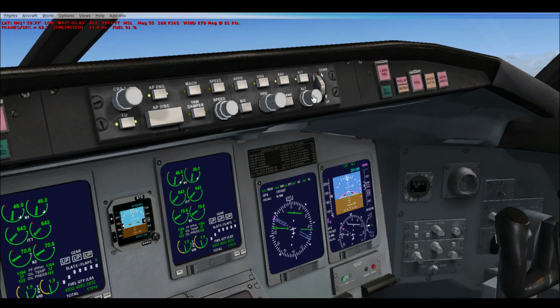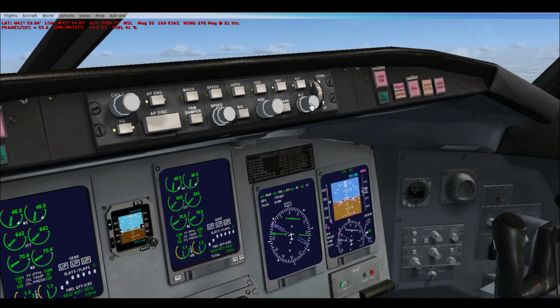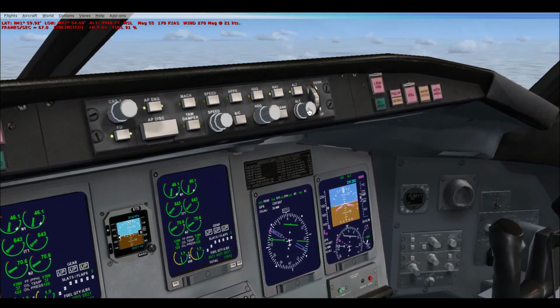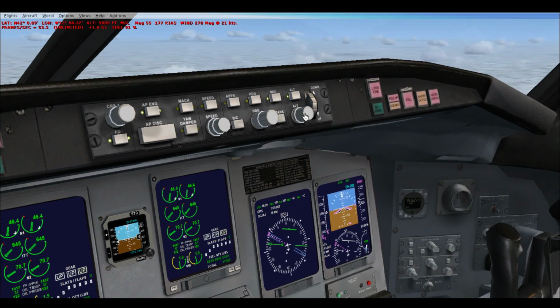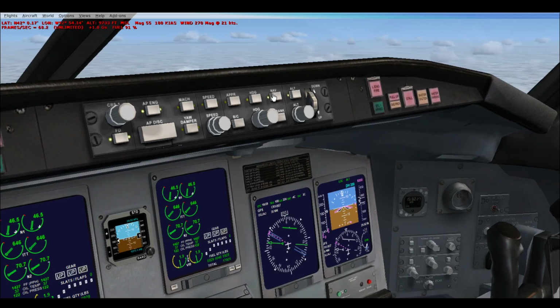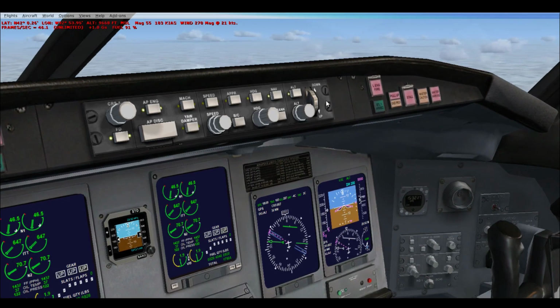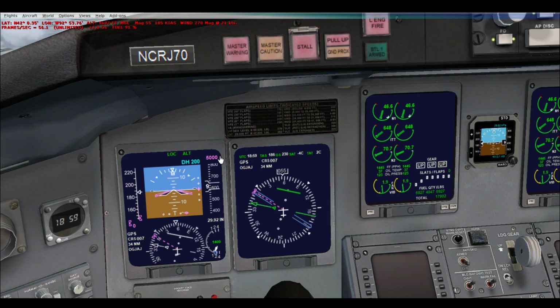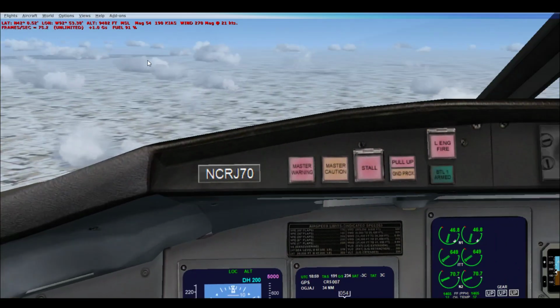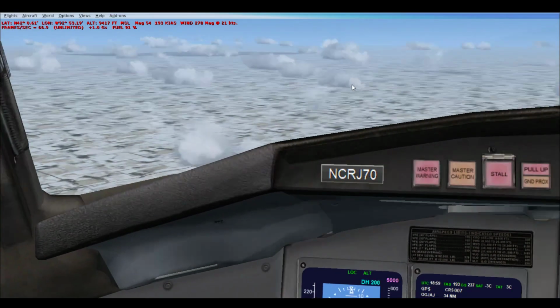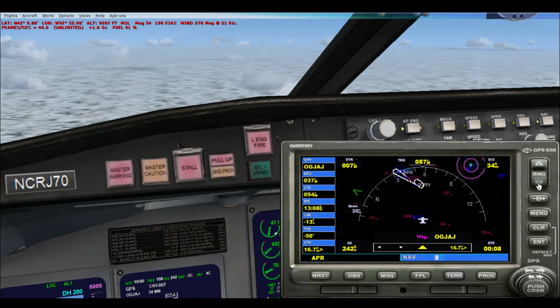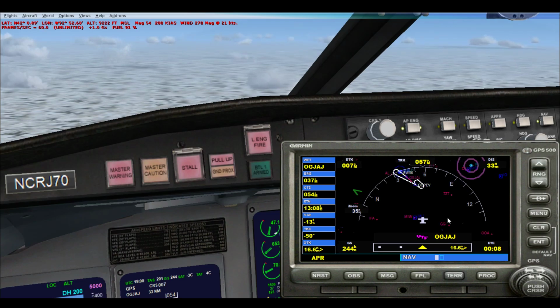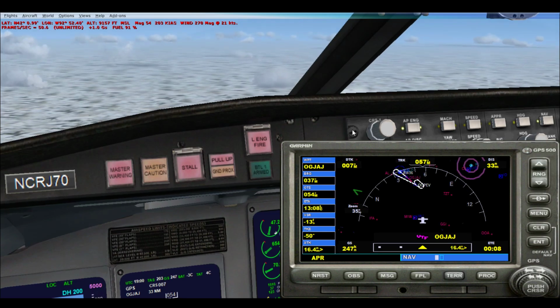So we want to lower the aircraft using this altitude in the minus direction, and we'll make it hold at 5,000 feet. Once again, this is just bare bones, not going by the book at all, just an easy tutorial to follow. As you can see, this number changed to 5,000, meaning that's where we're headed. We are losing altitude, and you can tell that the aircraft is dipping, which is what we want it to do. We are approaching closer and closer. We will be taking a left turn here in a minute.